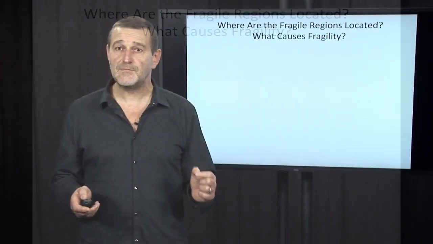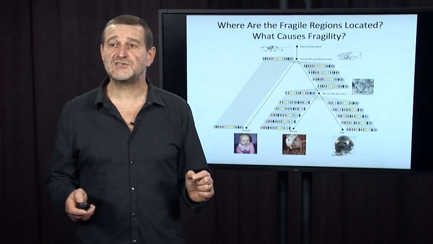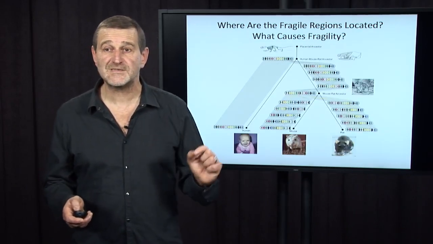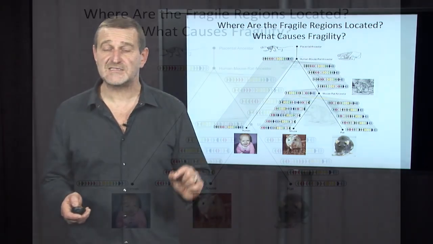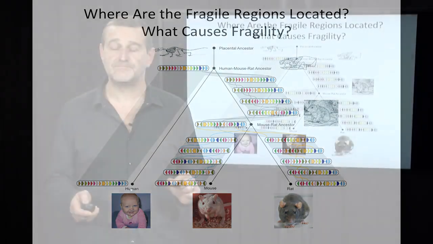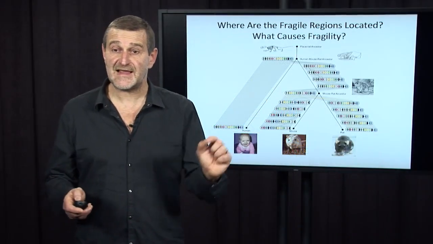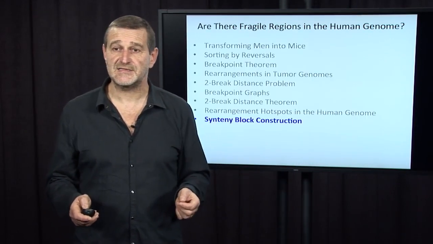And with the turnover fragile breakage model developed, there are still questions that remain to be answered. Where are the fragile regions located, and what causes fragility? And the availability of multiple genomes will help us eventually to answer this question and to figure out what the currently active fragile regions in the human genome are. What will maybe be the next reversals that happen in the human genome, let's say in the next million years?